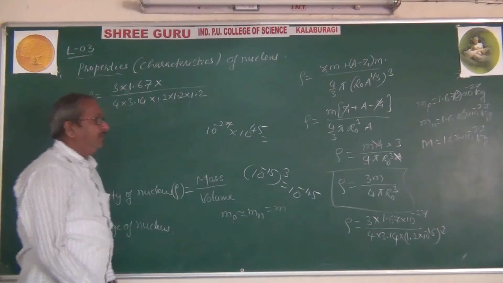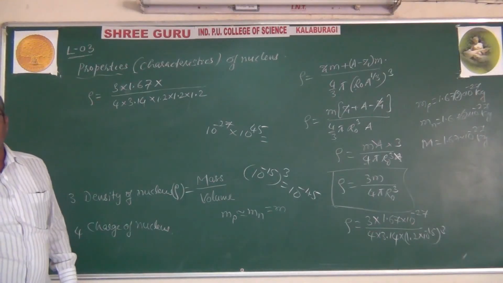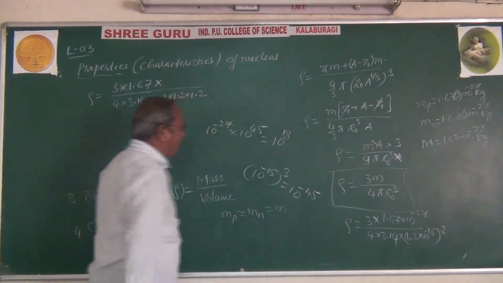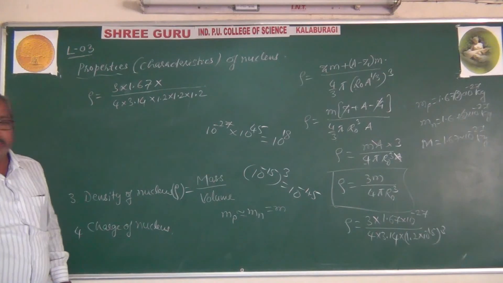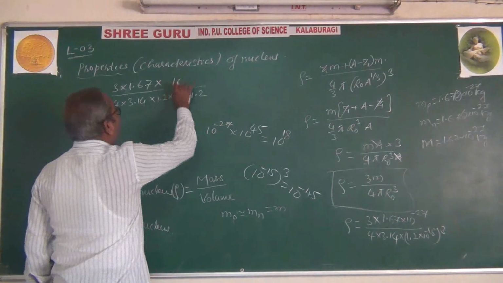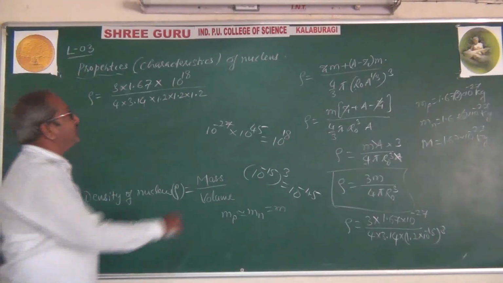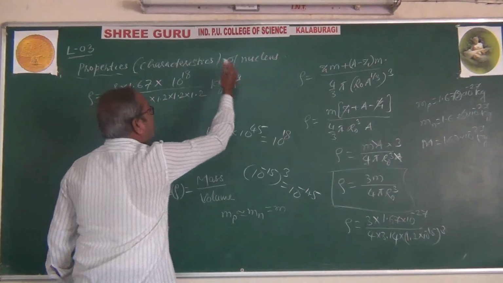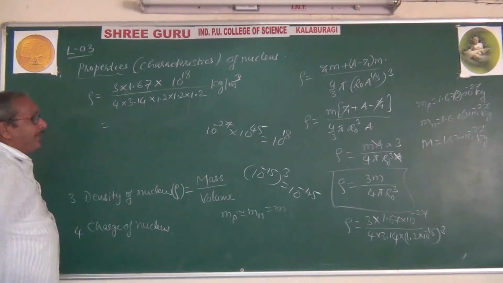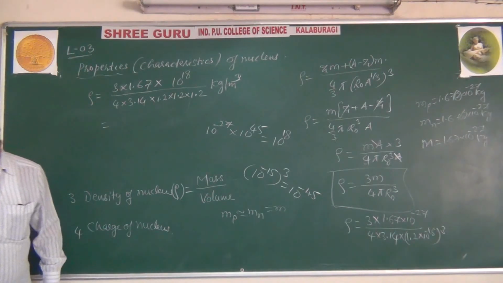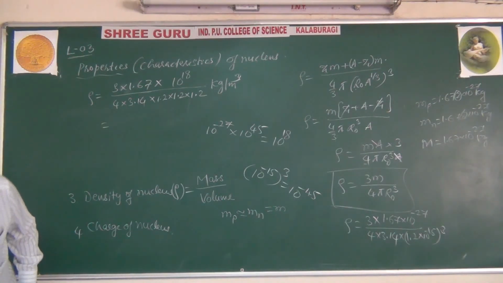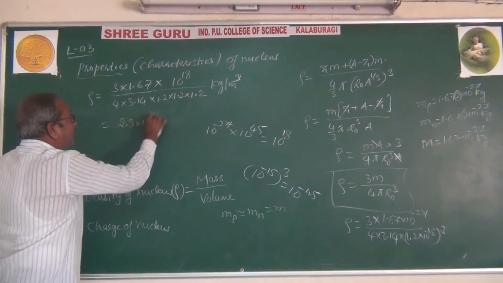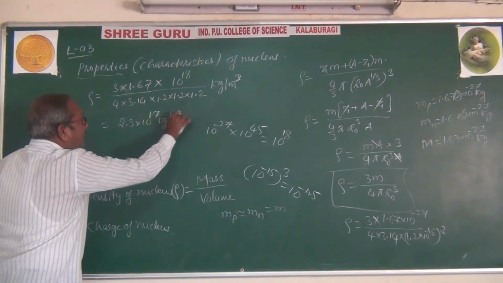What do we get? Take the difference of 27 and 45. What is the difference between 27 and 45? Are you getting 10 raised to 18? So the numerator is 10 raised to 18. This is in kg per cubic meter. You have to simplify this. After simplification, approximately you will get the value of the density as about 2.3 into 10 raised to 17 kg per cubic meter.